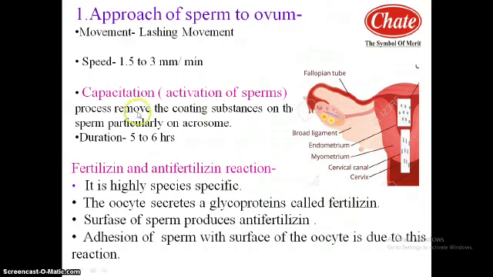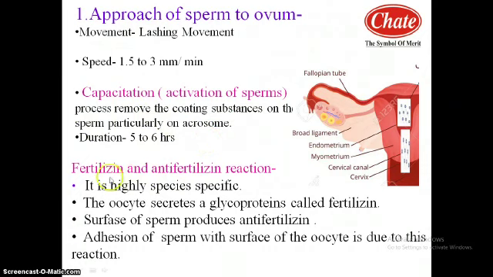Generally, during this capacitation process, the coating on the surface of the sperm, particularly on the acrosome, is removed. As a result, we can observe the fertilizin and anti-fertilizin reaction. The sperm which fertilizes the egg is termed a capacitated sperm because it has completed the process of capacitation.